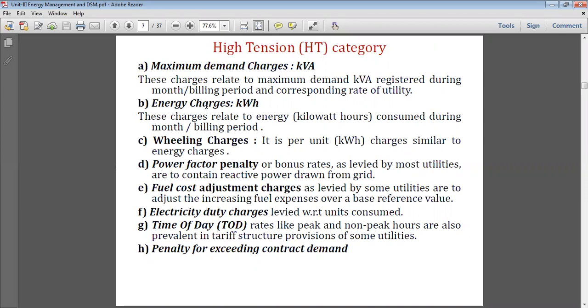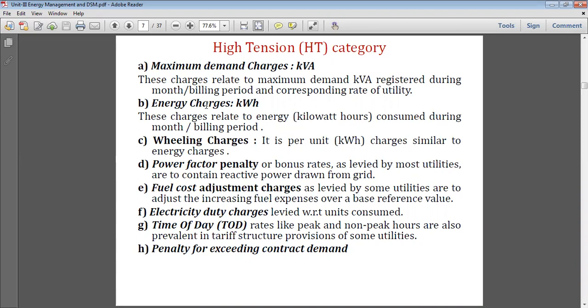It depends upon the type of industry. If it is a very big industry connected to 220 kV or 132 kV substation, the billing period may be 1 month. After 1 month, the billing unit is going to consider. For some small consumers, after 2 months, the electricity billing is carried out.